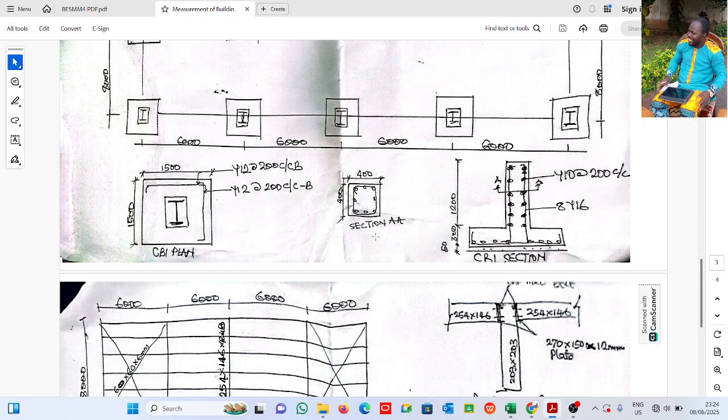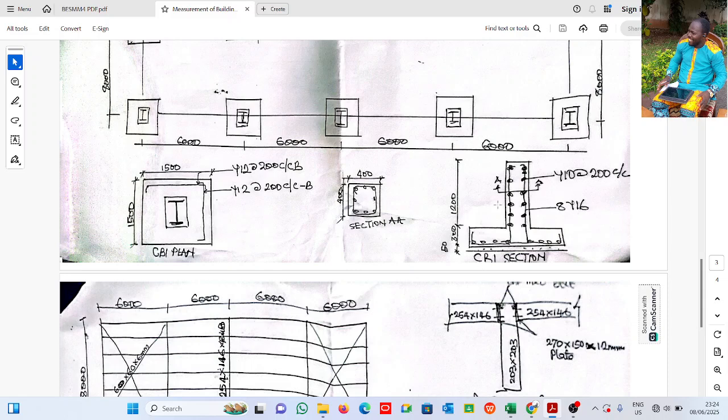These are the links, right? See this one here that goes round like this. Yeah, that is what you call the links or stirrups. Y10 at 200 center to center. That is Y10. The Y means high yield reinforcement. 10 there is the diameter. 200 is the spacing. C to C means center to center.